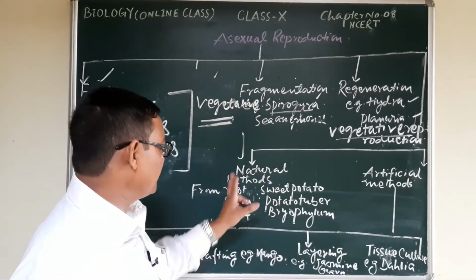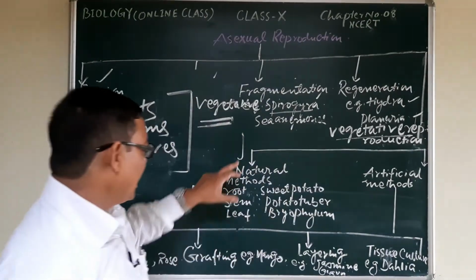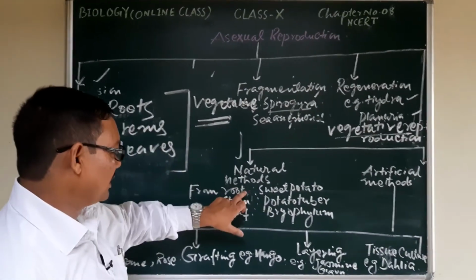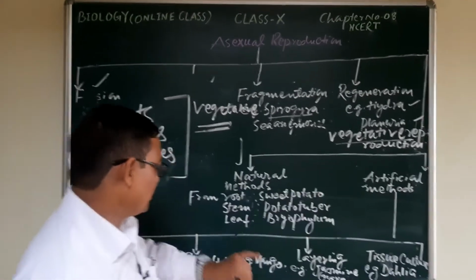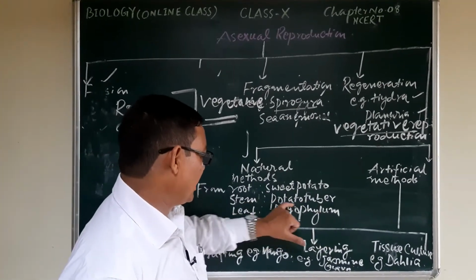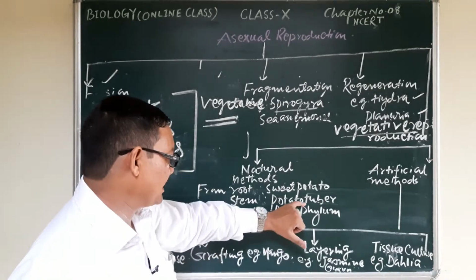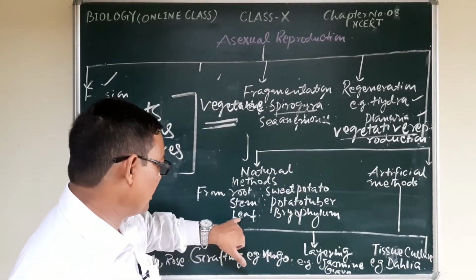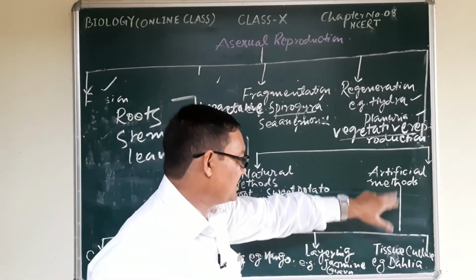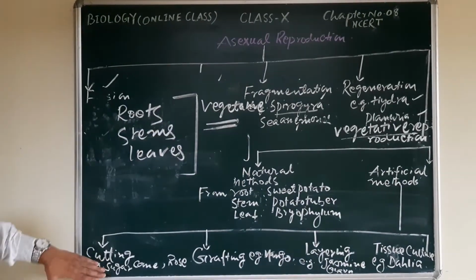It is of two types, natural methods and artificial methods. Natural methods may be from the root, which is also a vegetative part, like sweet potato here; from the stem, like the potato tuber here in the example; and from the leaf, like Bryophyllum. And these are the artificial methods. They are of the following types.